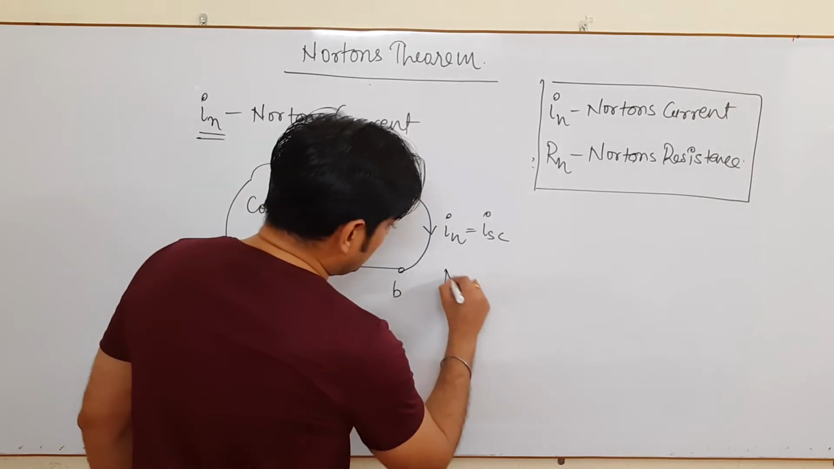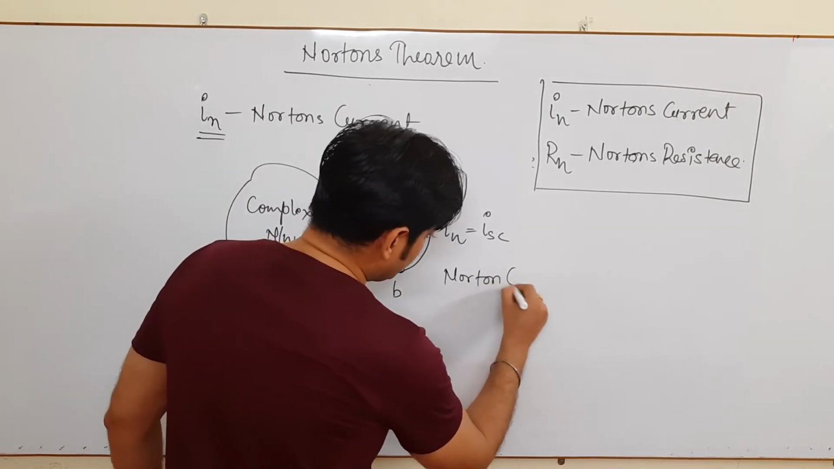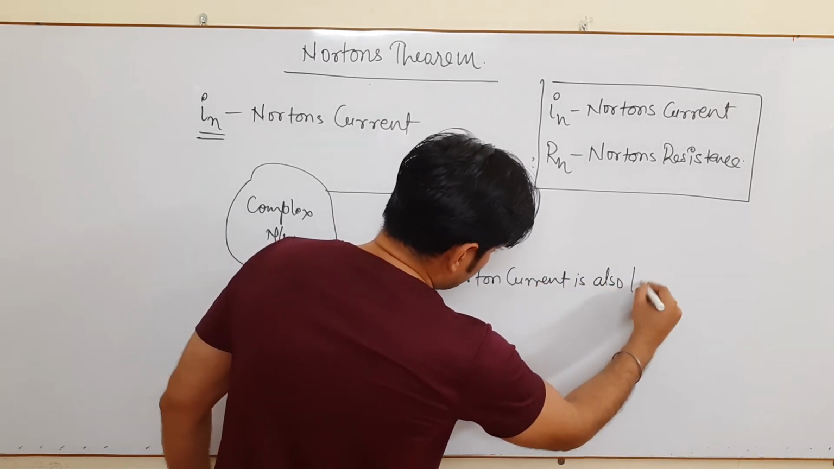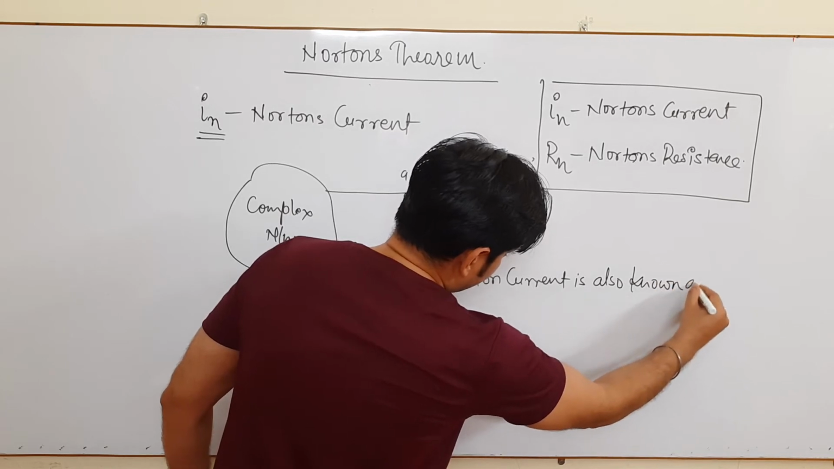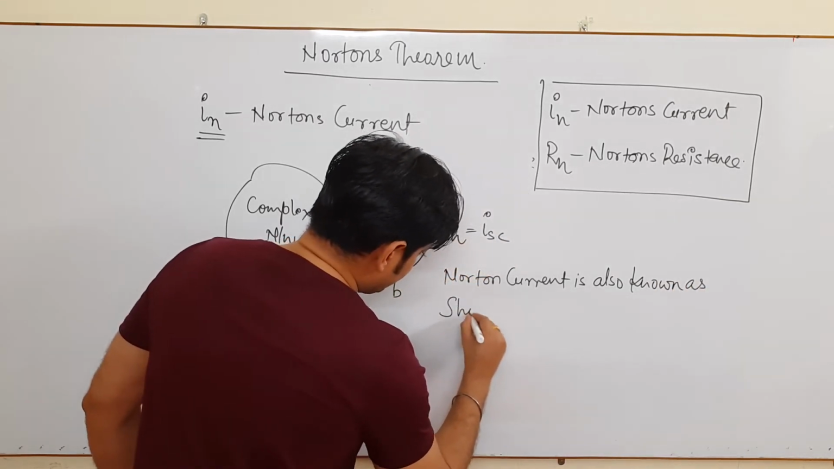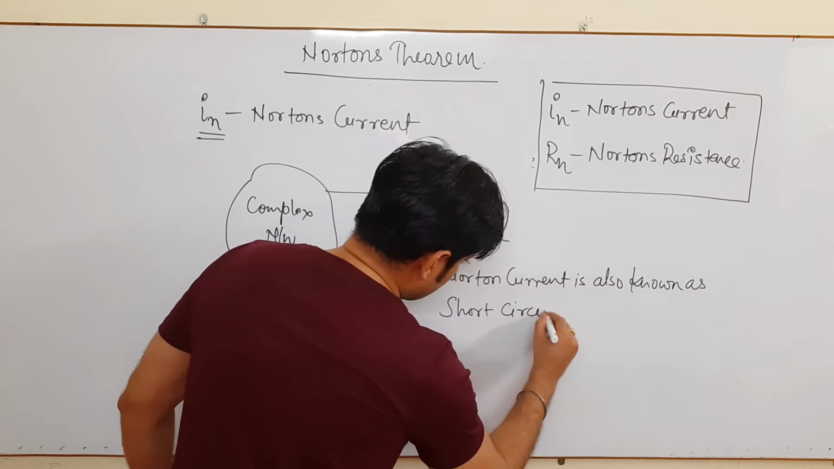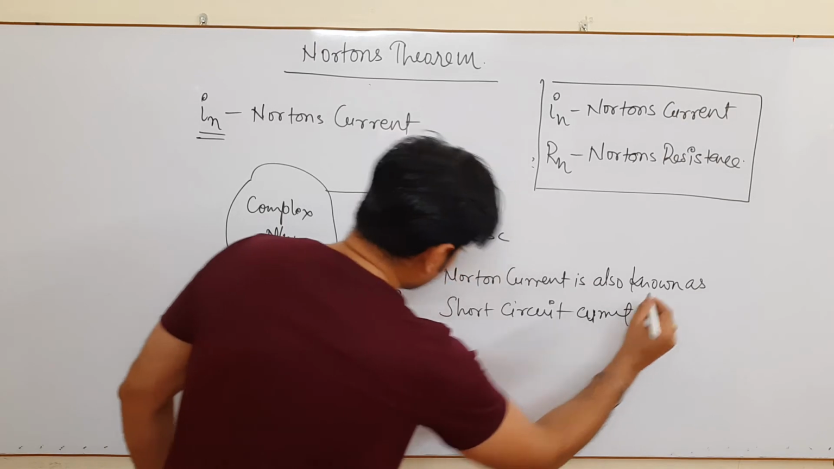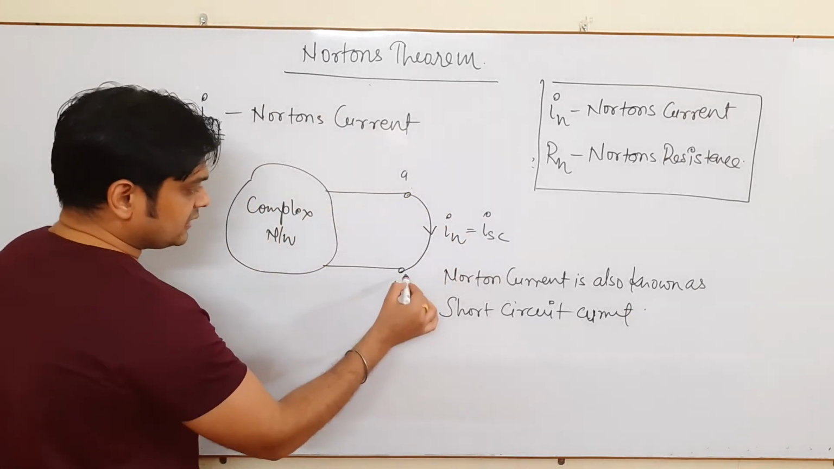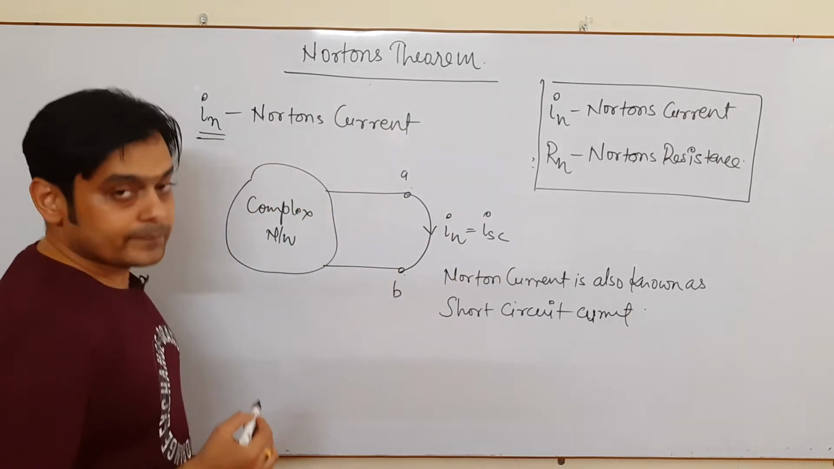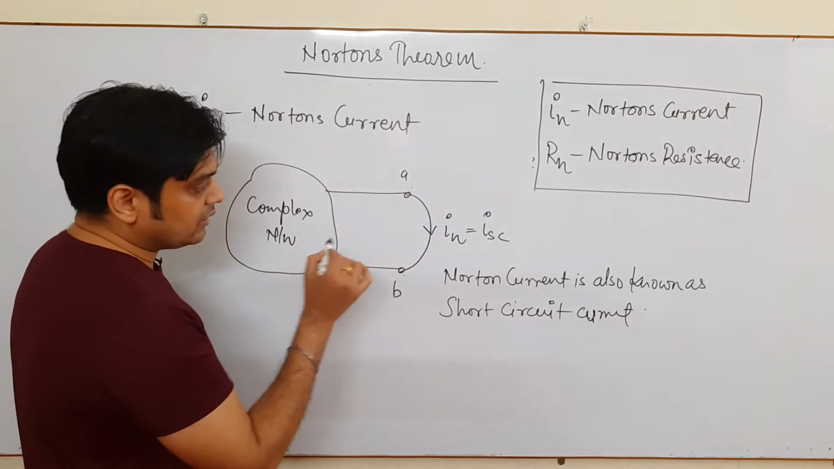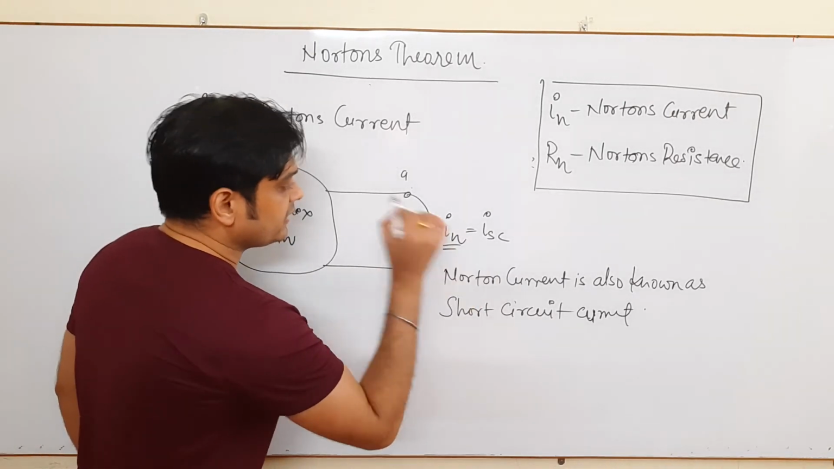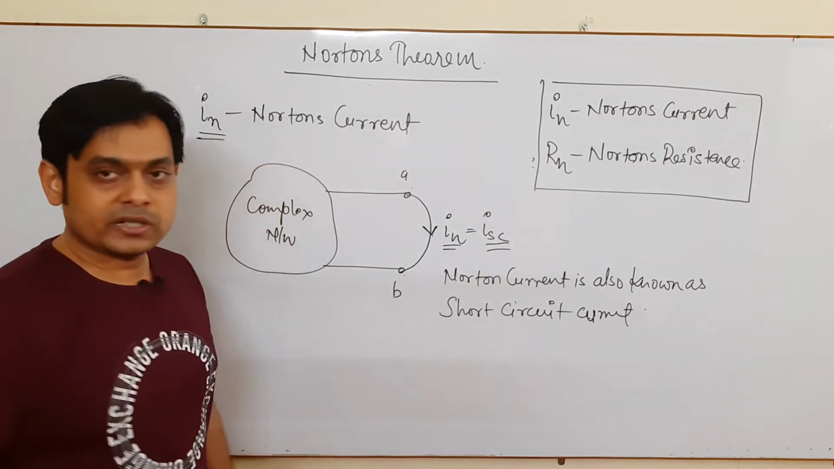So this Norton current is also known as short circuit current. By short circuiting these two terminals through a branch, so this is a short circuit terminal, whatever the current is flowing here, we call it Norton current, and the nature is short circuit in nature.